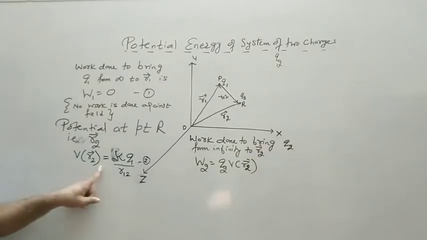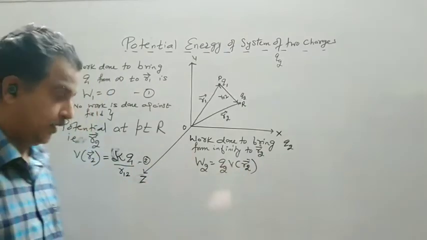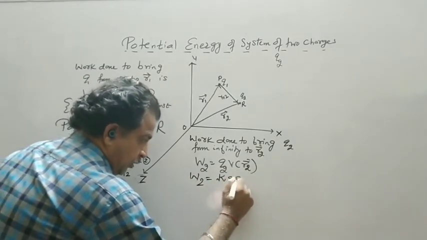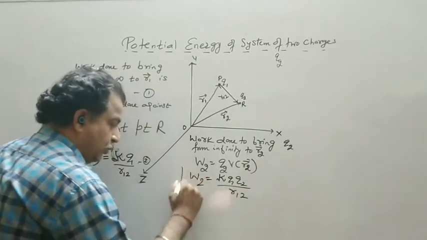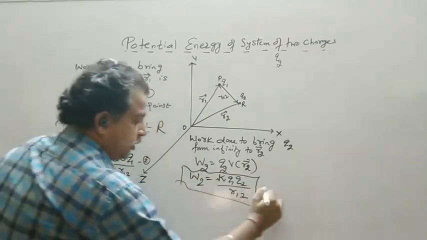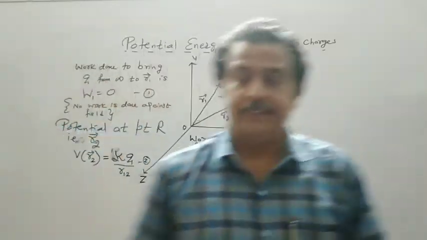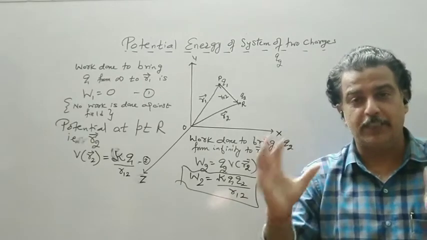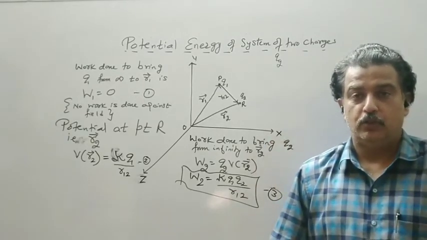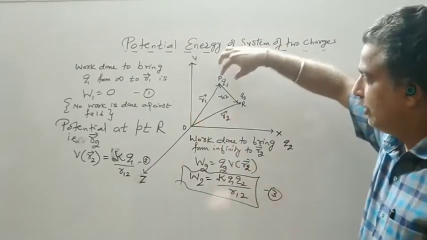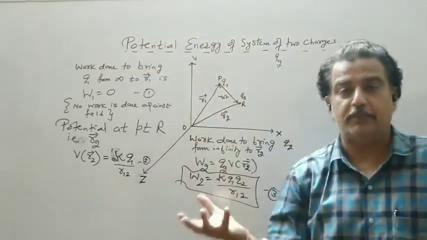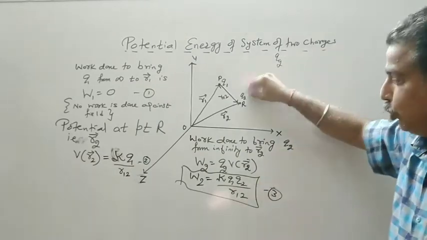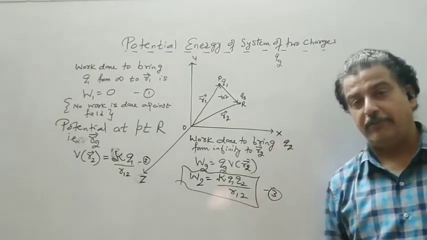तो एक कूलम लाने का खर्चा, Q2 कूलम लाने का खर्चा. So this will be written as K Q1 Q2 upon the distance between them. This is equation 3. Now if I say how much energy you spend to make up this configuration: initially I brought Q1, then 0, no energy is spent because the system was empty. Then I brought Q2. So this will be your final answer.